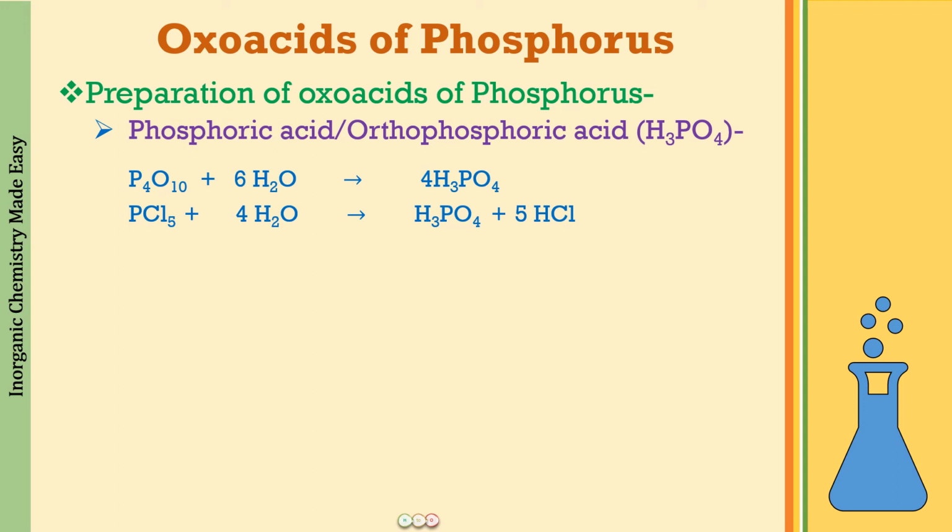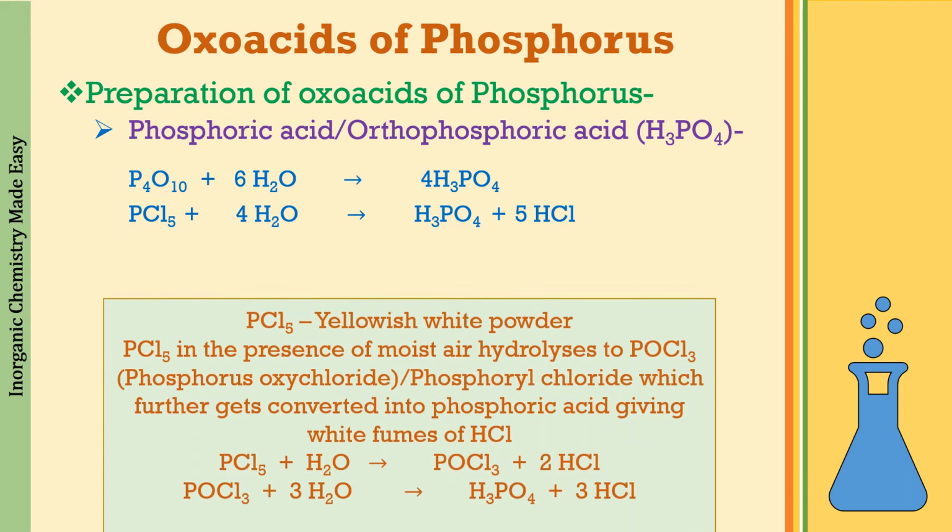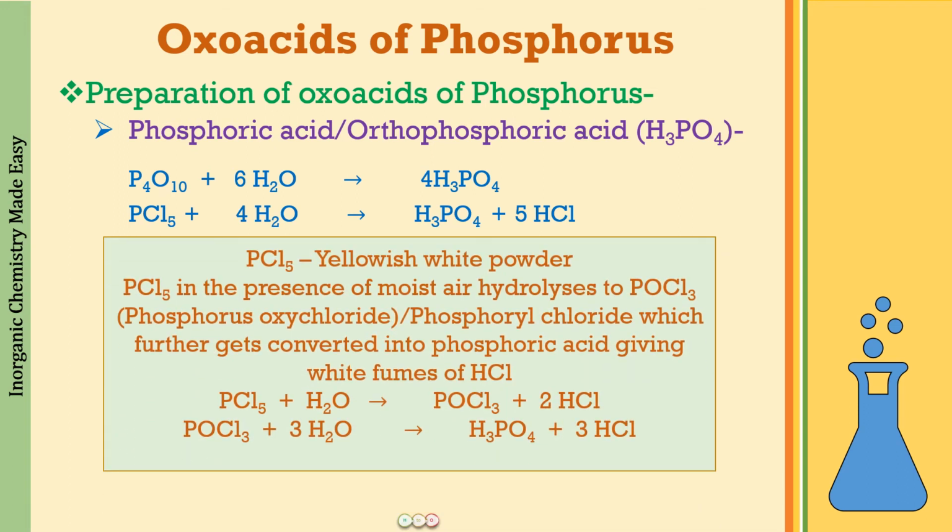and it is going to appear as white fumes. So please remember certain information about this reaction, which can be asked a lot of times in the examination. PCl5 is a yellowish white powder. In the presence of moist air, it is going to get hydrolyzed to POCl3.